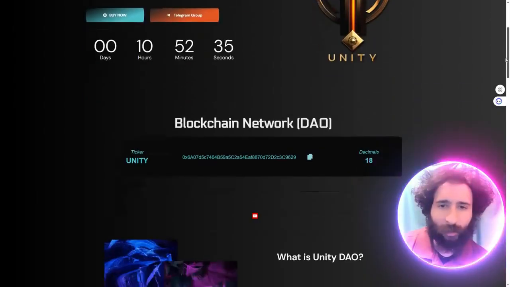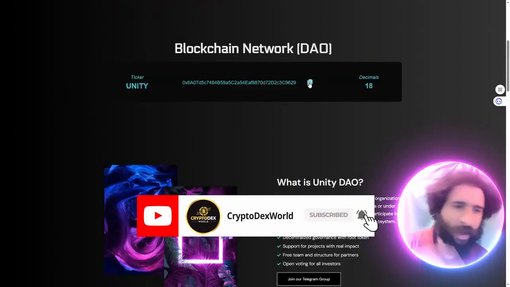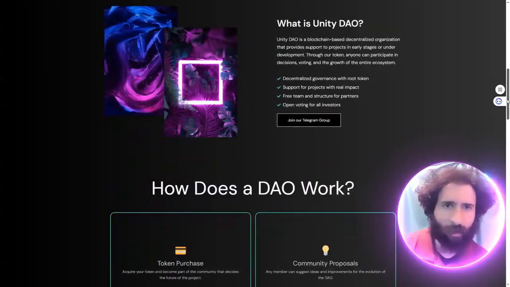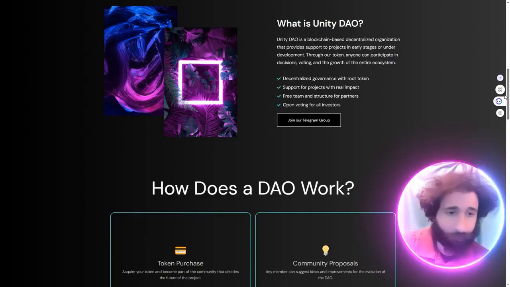Okay. So, blockchain DAO network, if you want to get some, you can grab this, pop it in your Web3 wallet, and let's rock. But what the heck is a DAO? You're probably wondering what it is. So this is a decentralized organization. So think about it like this.